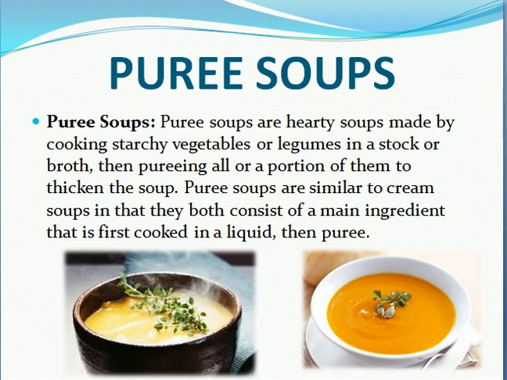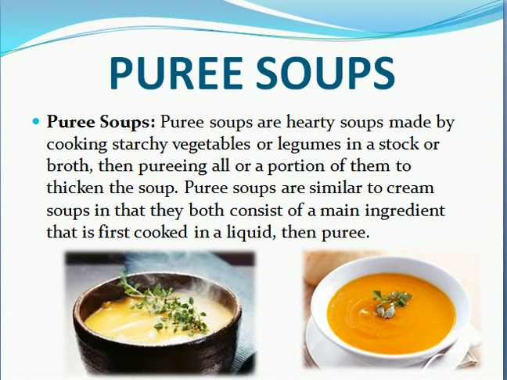And next, coming to the puree soups. These puree soups are very healthy soups because they have a lot of nutrients in them, and these puree soups are hearty soups made by cooking starchy vegetables or legumes in a stock or broth, then pureeing all of them to get the thickness of the soups. All these things will be cooked, and then we will puree them so that they get the thickness.